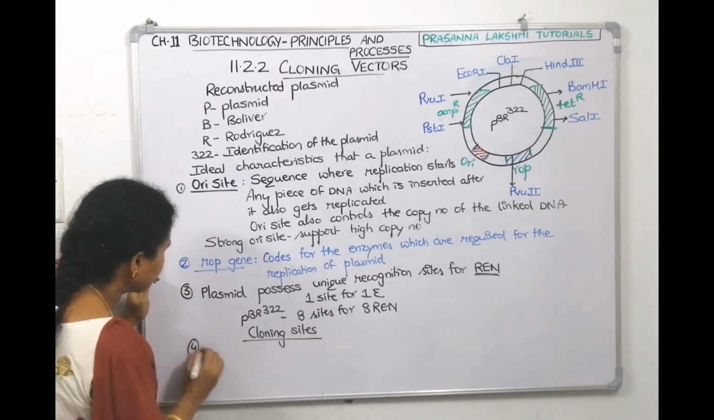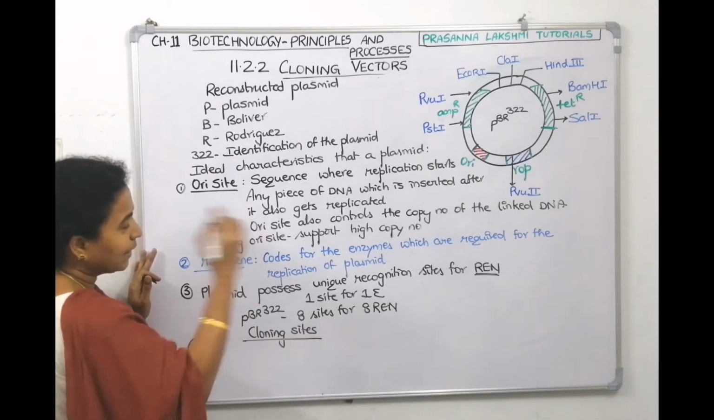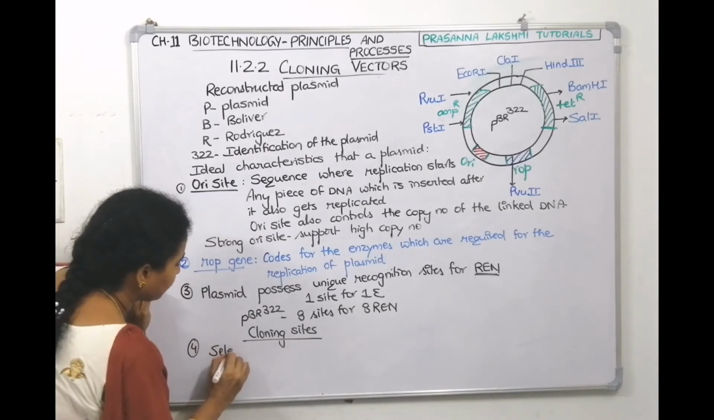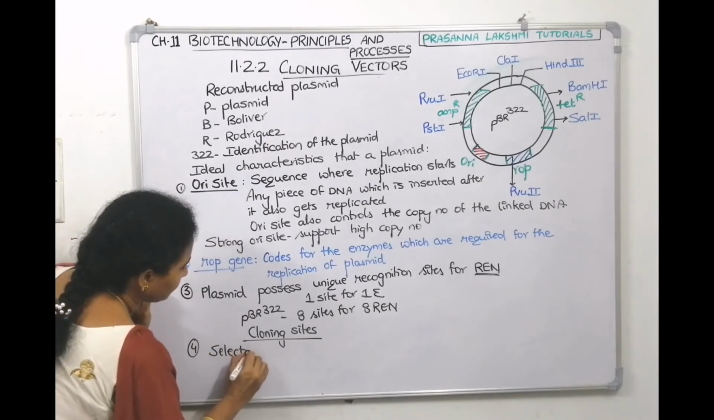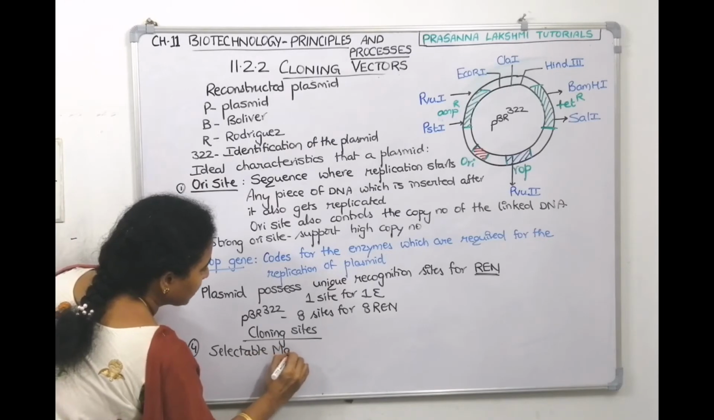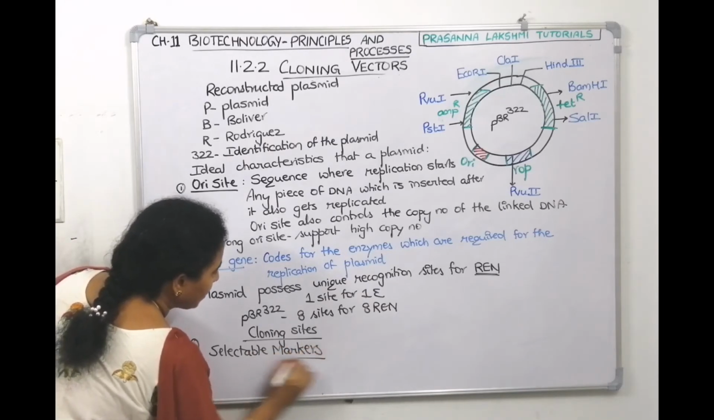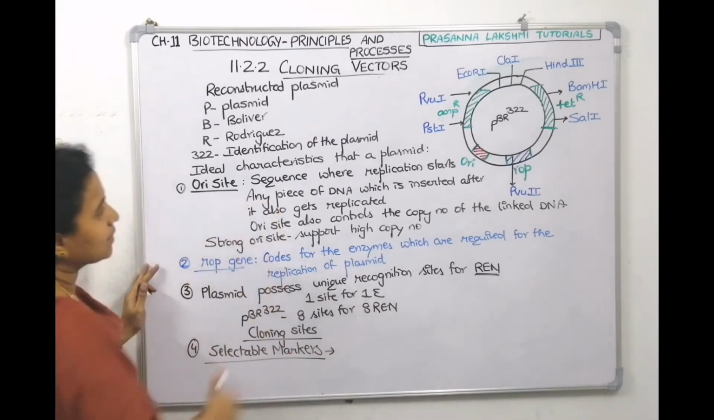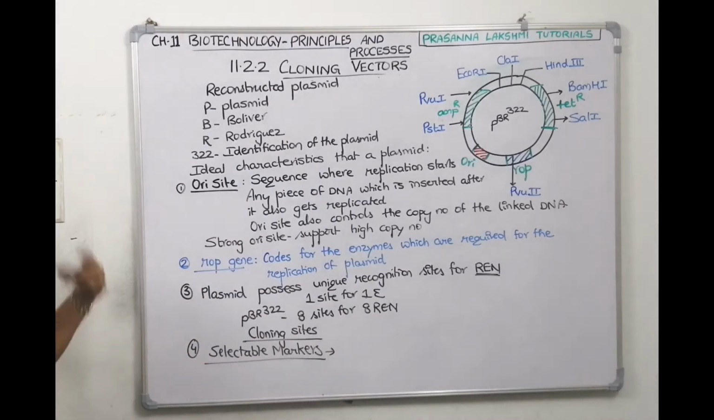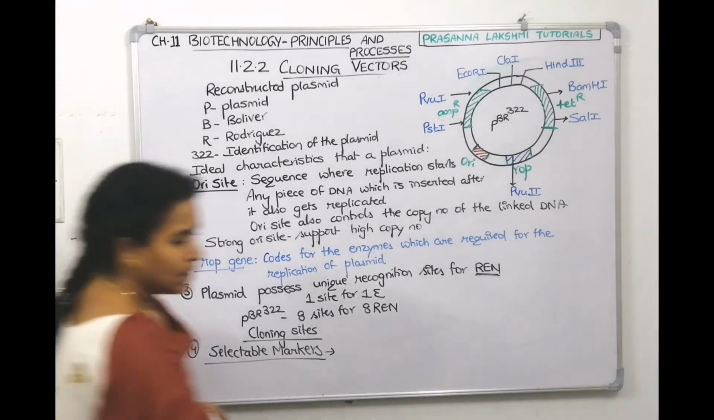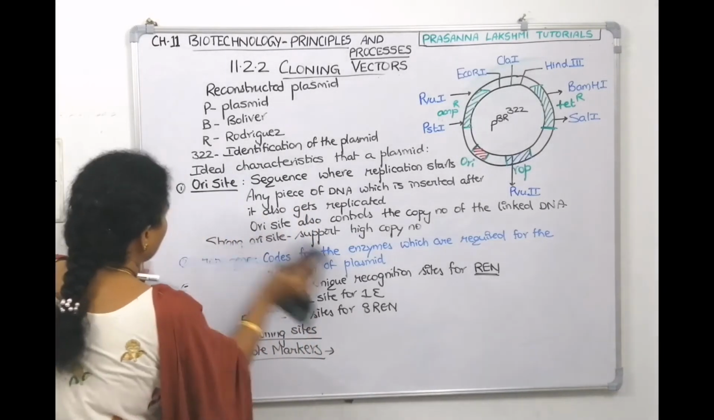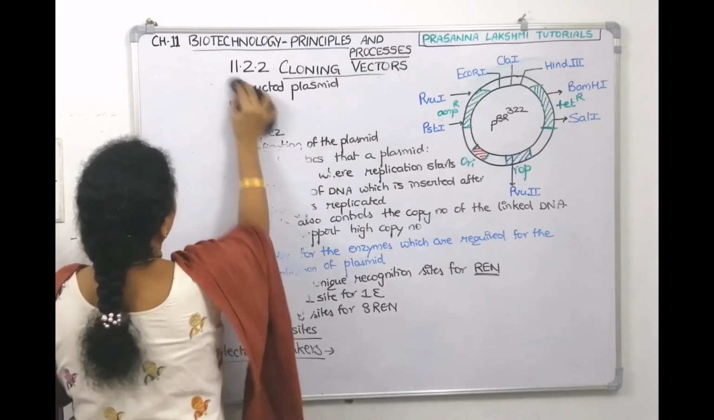And the next character is that a vector should have selectable markers. Now, the board is not sufficient. Take a screenshot. Then we will write about the selectable markers in the next board. We'll write about selectable markers again here.